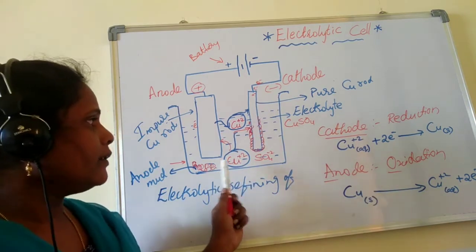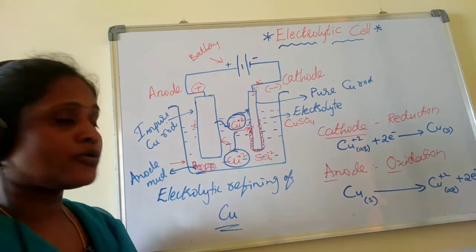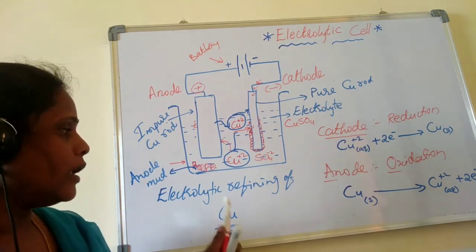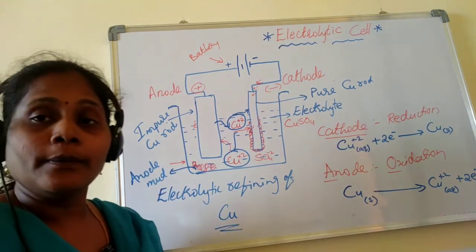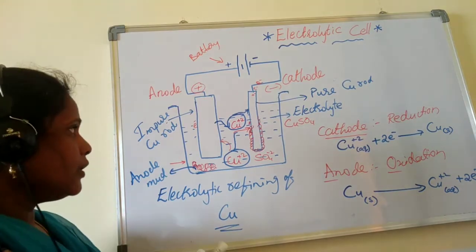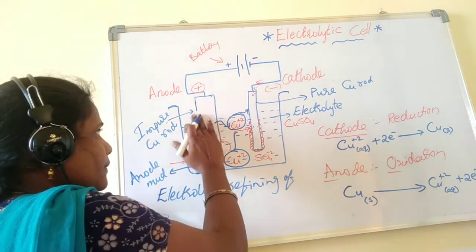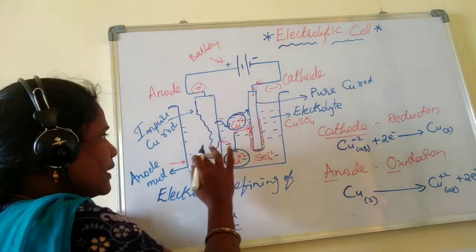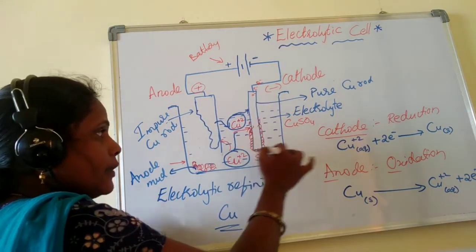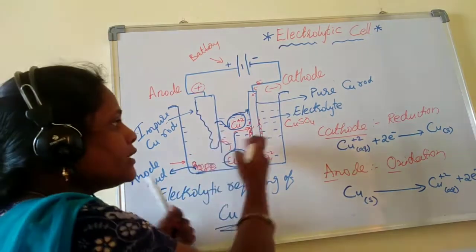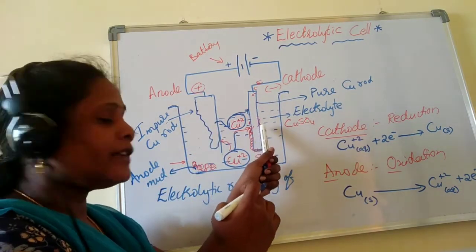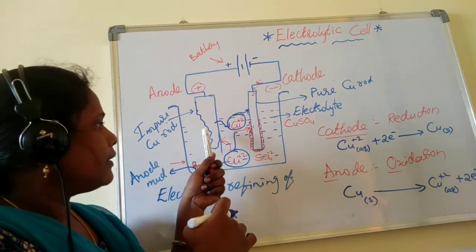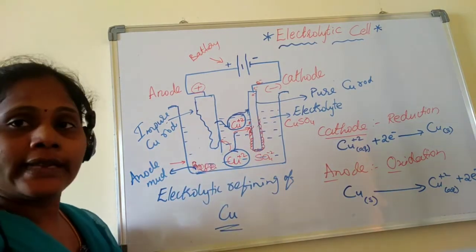So this is happening in this, and this is your electrolytic cell, and here is the refining or purification of impure copper. After some time you can observe that the copper rod of the anode has shrunk a little. It will become thin, and this will become thick because all copper is moving towards it. It will increase its mass, whereas the anode decreases in mass, right? So this is your electrolytic cell. Okay.